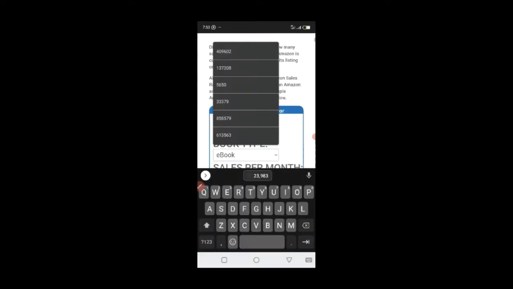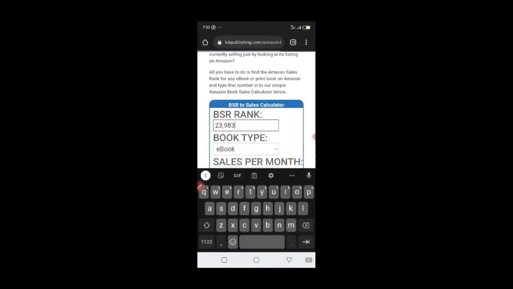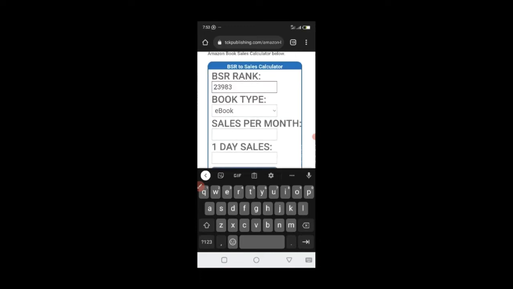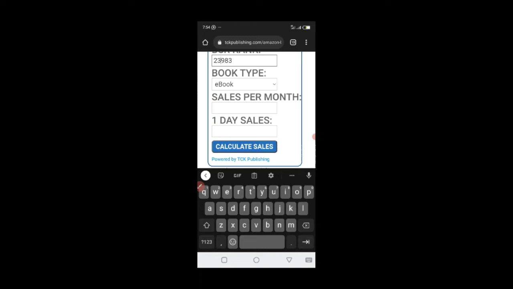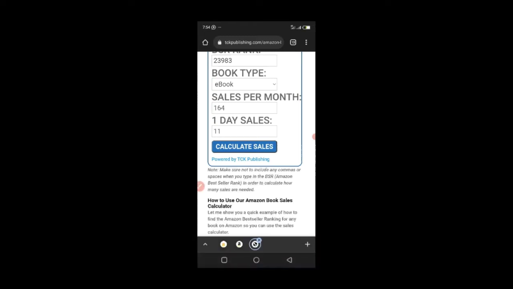And once you paste it, that's 23,983. Just remove the comma that separates the amount, so that it's a whole number. So let's leave it at ebook, because we're trying to calculate the Kindle, and let's click calculate sales. So this book sells 11 copies per day and 164 copies per month, right? It sells 11 copies per day, 164 copies per month.